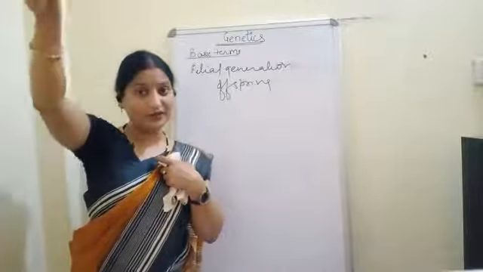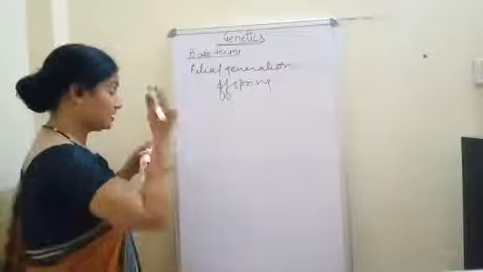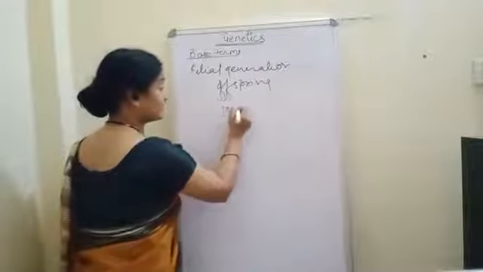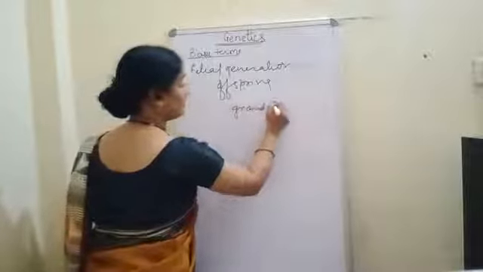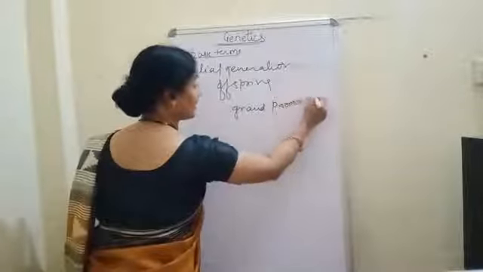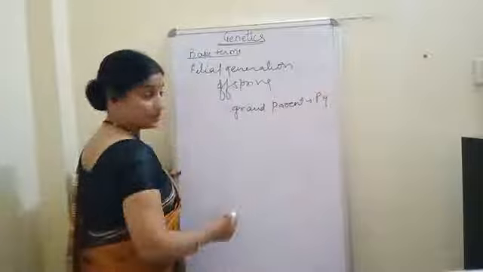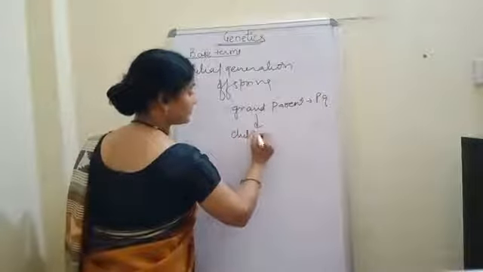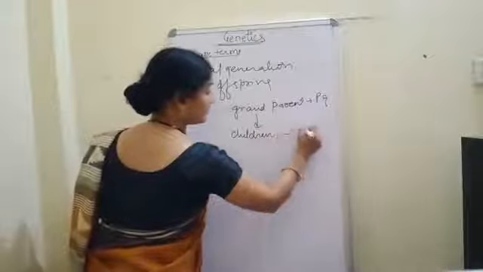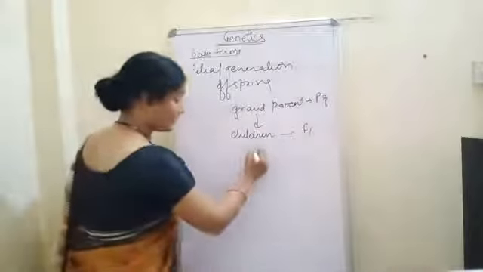So the grandparents are in the parent generation. Their children will be the F1 generation.